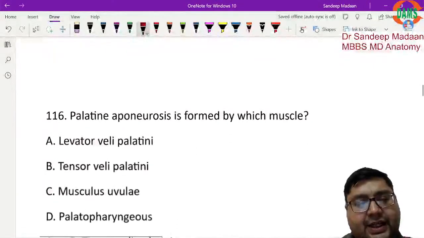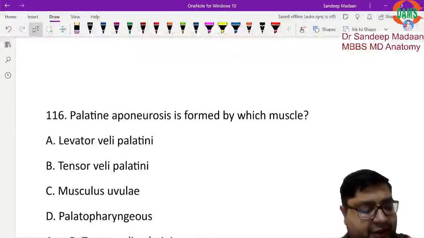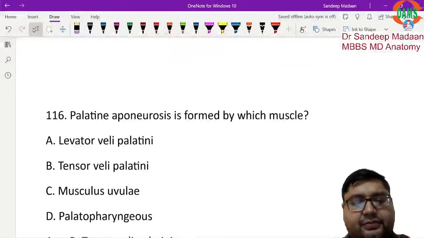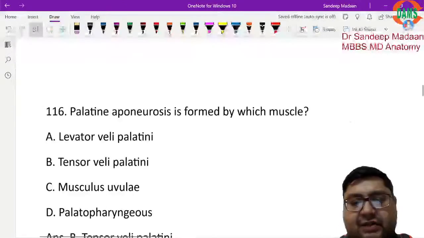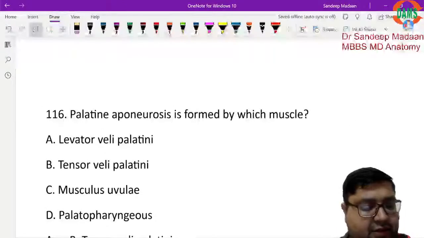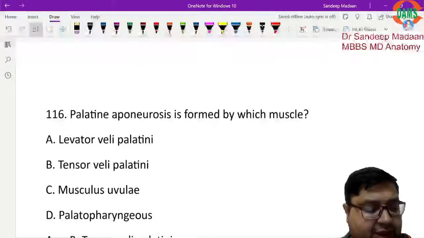Now the palatine aponeurosis is formed by which muscle? Yes, anyone? Palatine aponeurosis is formed by which muscle? What do you think will be the answer over here?